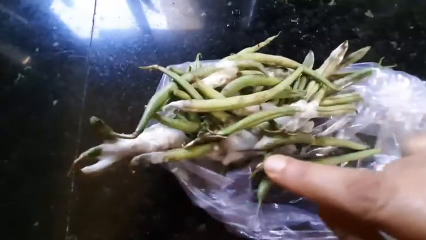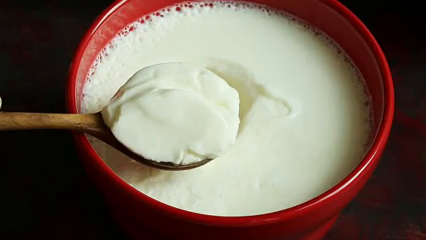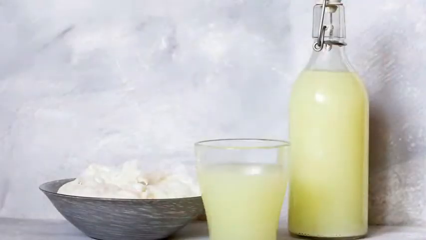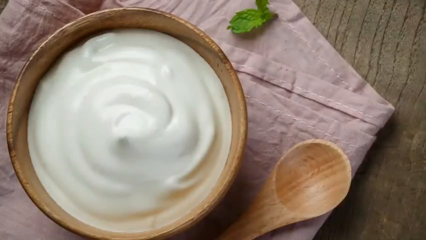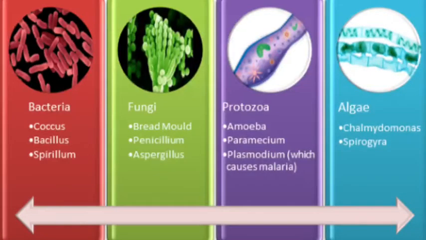Have you ever observed how we make curd at home? For making curd, we add a little amount of curd in warm milk and it is kept covered for 6 to 8 hours. When it is opened, it gets thickened and turns into curd. So what's there in the curd that turns milk into curd? Yes, it is bacteria. A group of bacteria turns milk into curd.